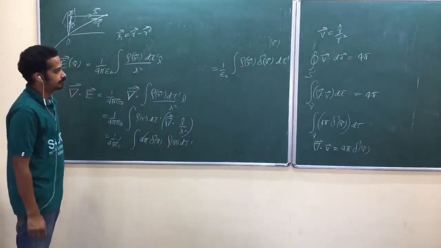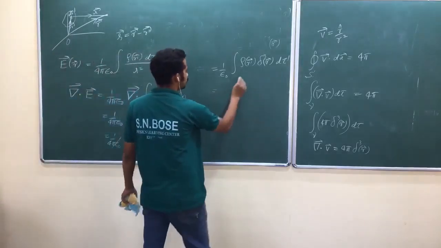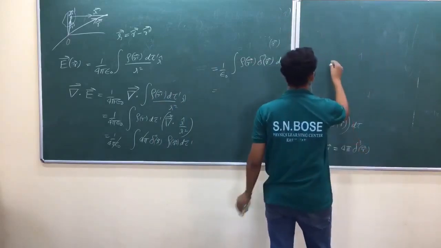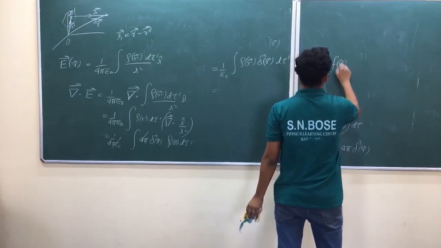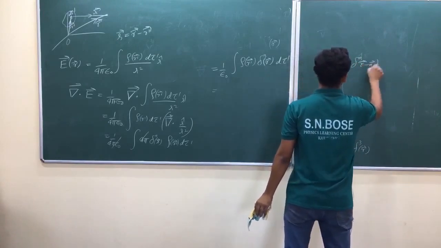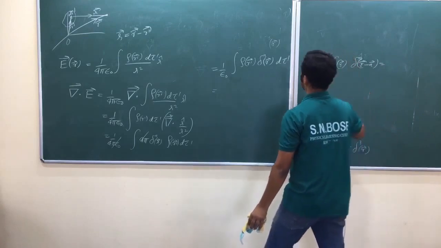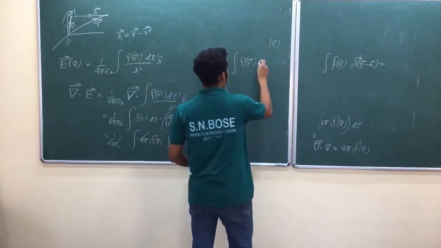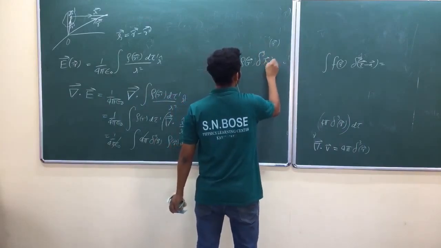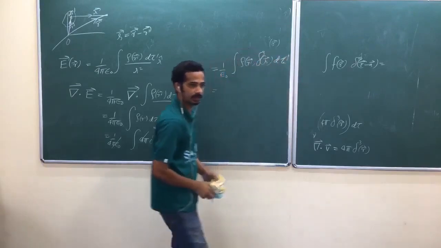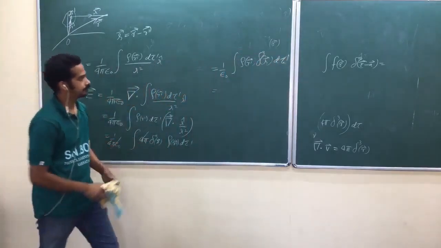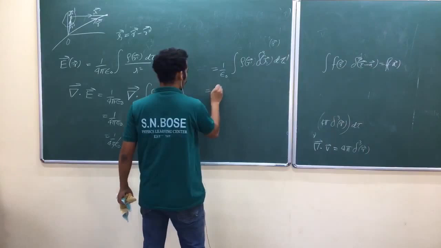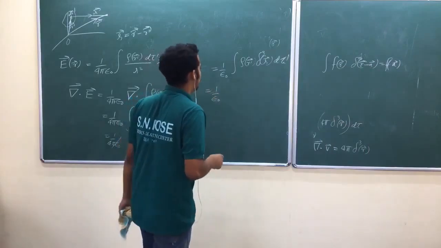So now look at this integral. Again, it is just like our earlier integral. Wait a second, let me just draw it again. Integral f of r delta cube of r minus a. What was this one? What is the mistake? Delta cube of italic r. Am I right? Delta cube of italic r here is equal to f of a. I am going to use this rule. Look at here. 1 by epsilon naught.